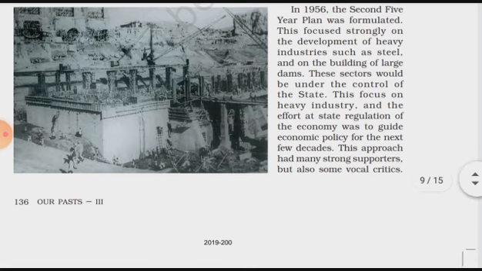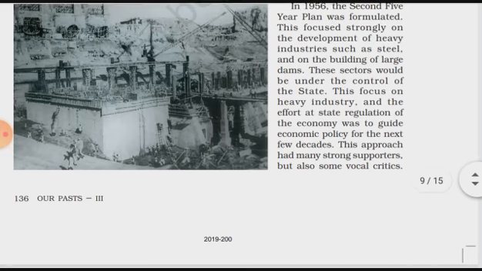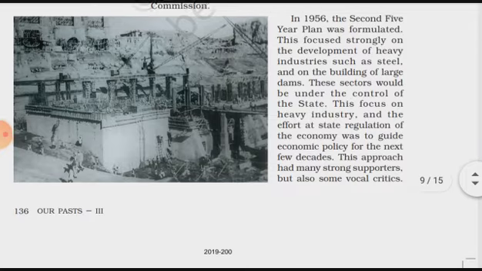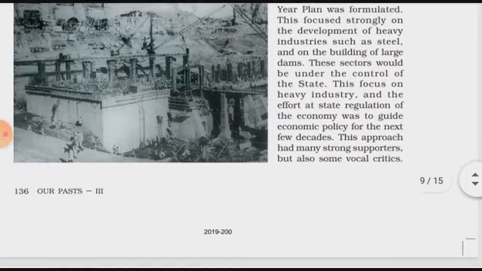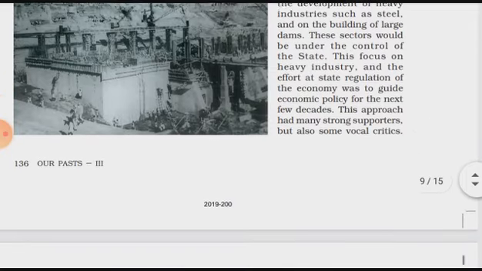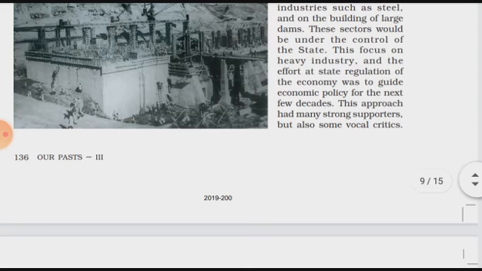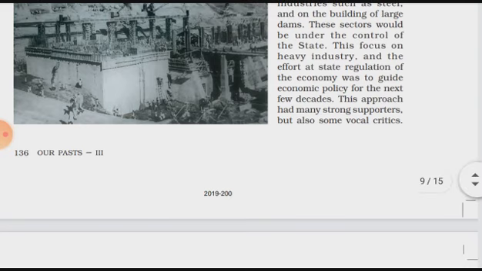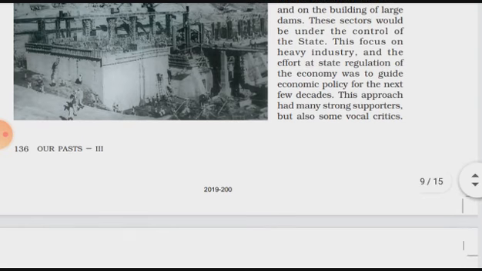As I have already told you, it mainly focused on industries, so the budget passed during this plan was mainly for industries. These sectors would be under the control of the state, and the state government could play a role in constructing and developing these industries in their own states.